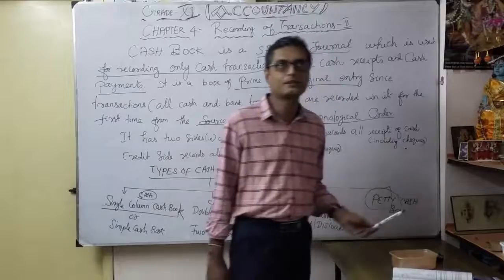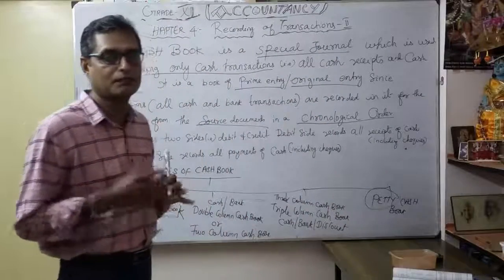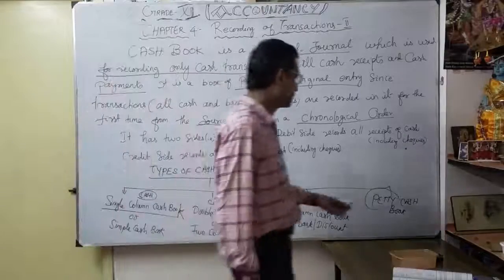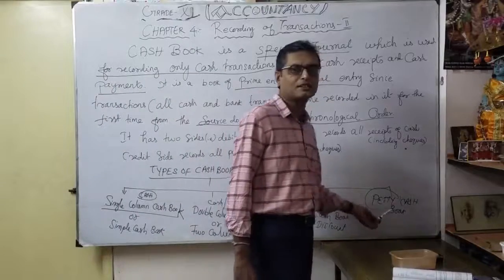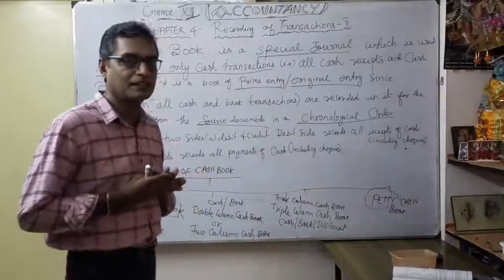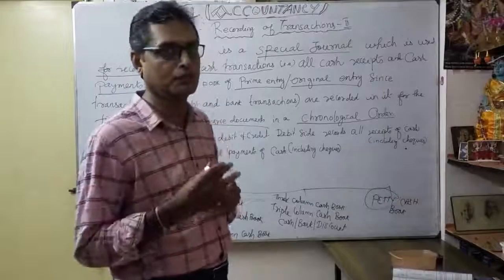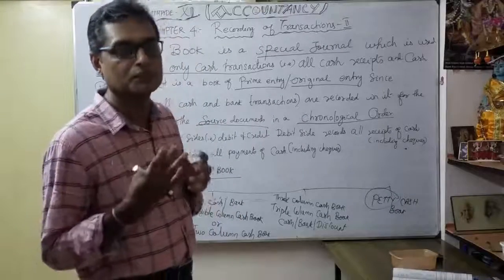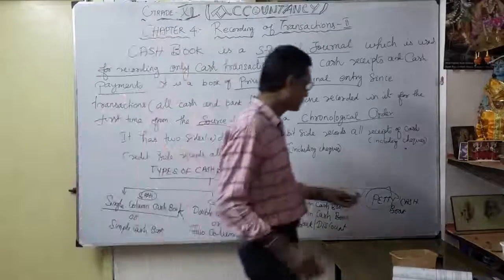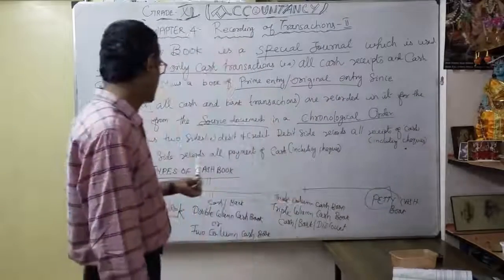So I prepare the petty cash book for smaller amounts, smaller transactions, on a day-to-day basis. This is mostly day-to-day transactions of smaller amounts, such as conveyance expenses, printing and stationery, traveling, telephone expenses, postage expenses. We will discuss later, one by one, how to prepare the petty cash book. Okay. Now you understand the types of cash book.